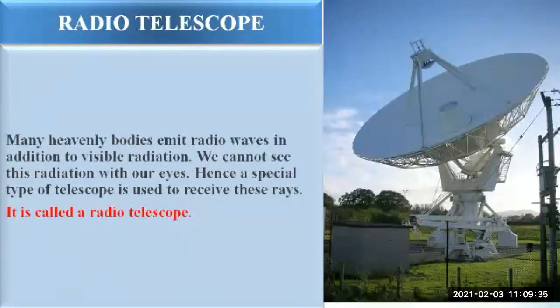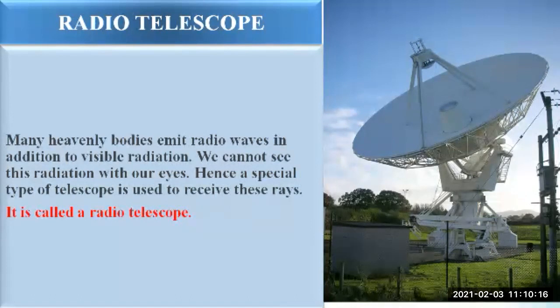We cannot see this radiation with our eyes. Hence, a special type of telescope is used to receive these rays. The radio waves which are emitted from space, we cannot see them clearly, so we need to take the help of a radio telescope. So, what is it made of? It is made from one or more dishes of a particular parabolic shape. Here in the picture you can see the dishes being used, and these dishes are parabolic in shape. The incident radio waves are reflected by these dishes and converge at the focus.